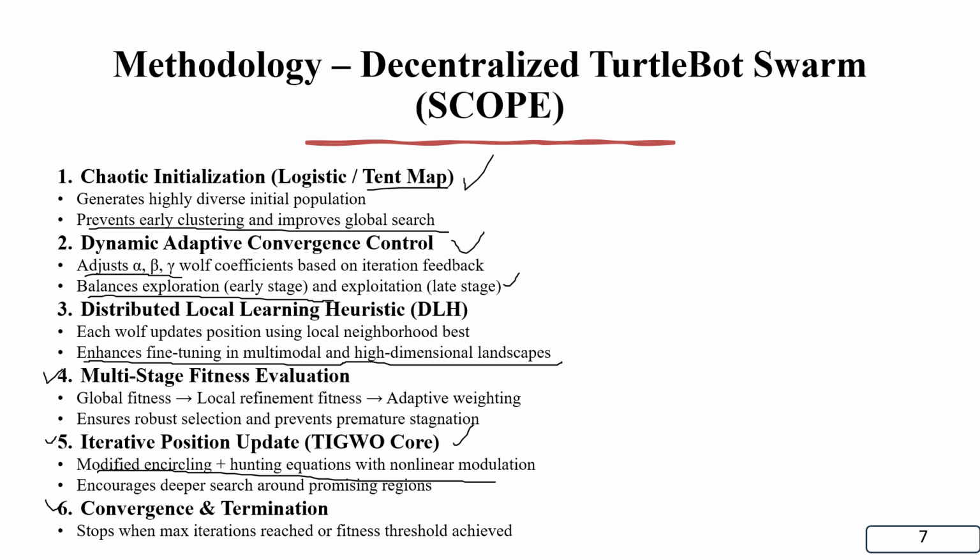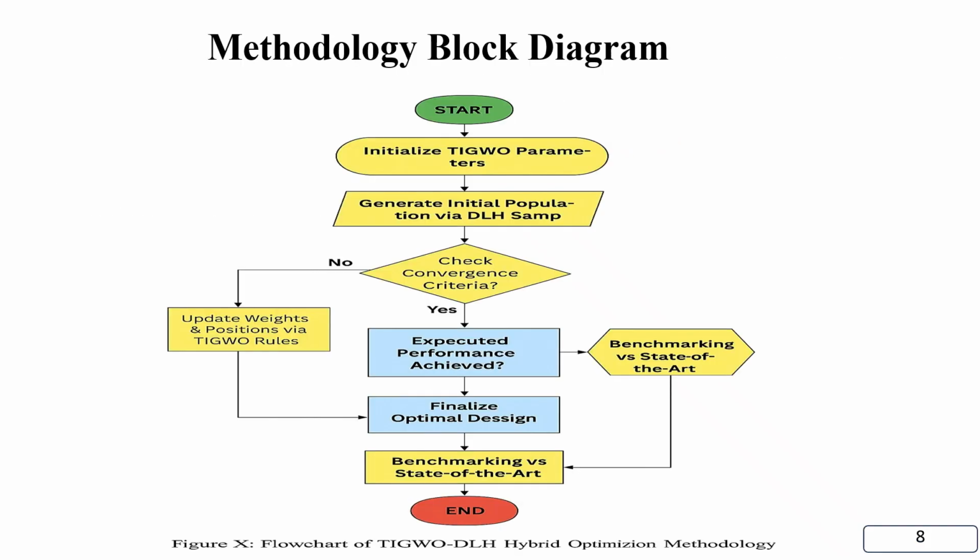The sixth step was convergence and termination. Stop when the max iteration is reached or the fitness threshold is achieved. So this was all about the basic structure of the algorithm. This one is about DLH and the TIGWO parameters. We have to combine these two algorithms to achieve the final task.